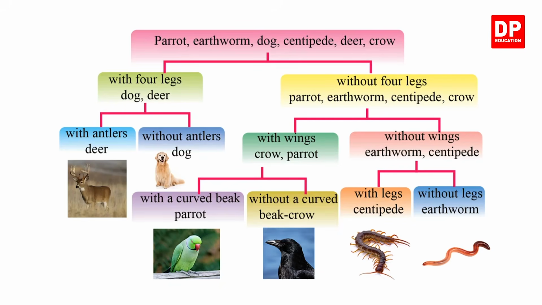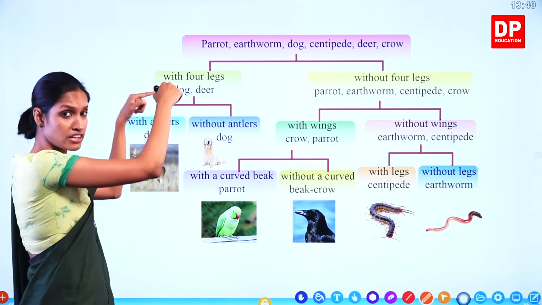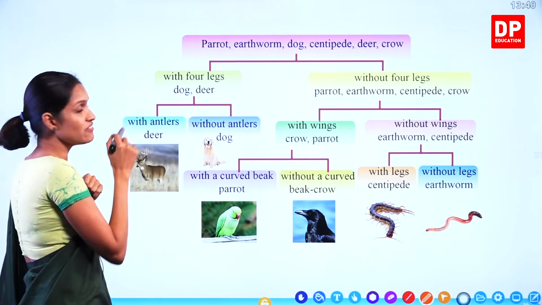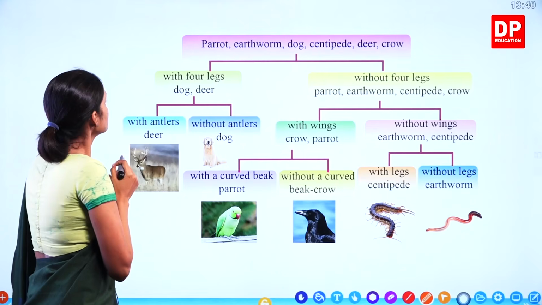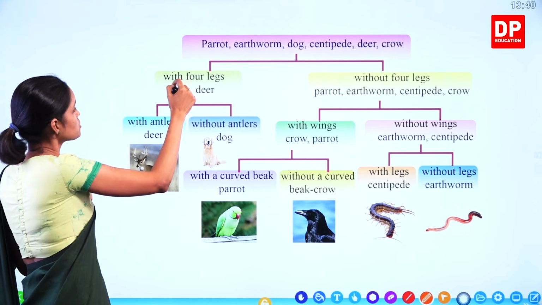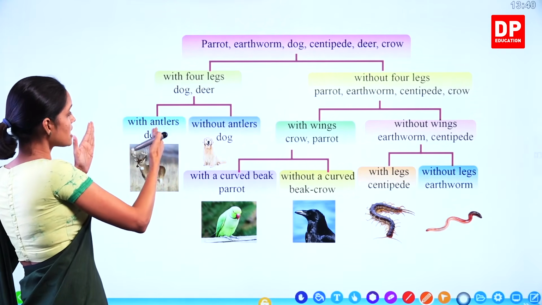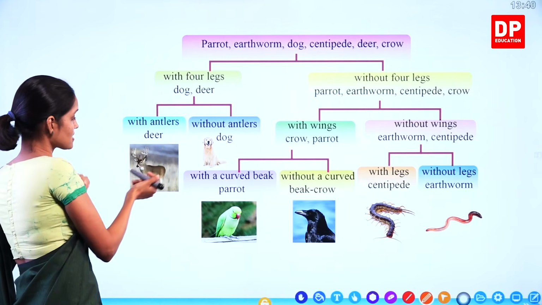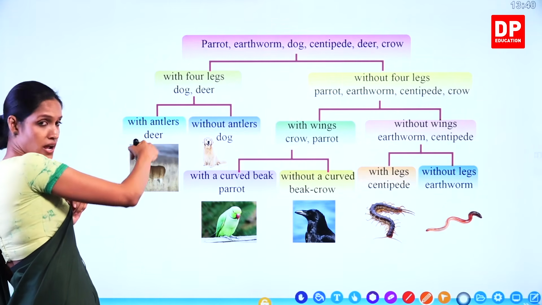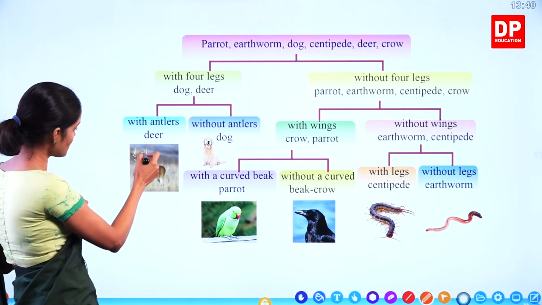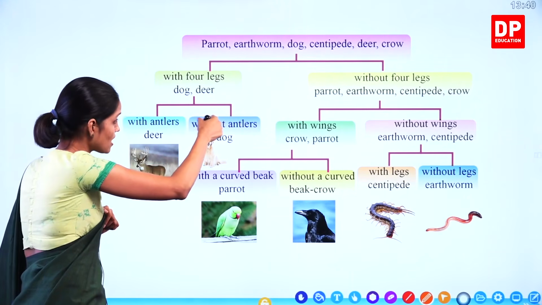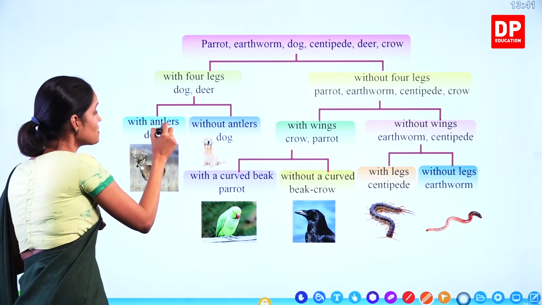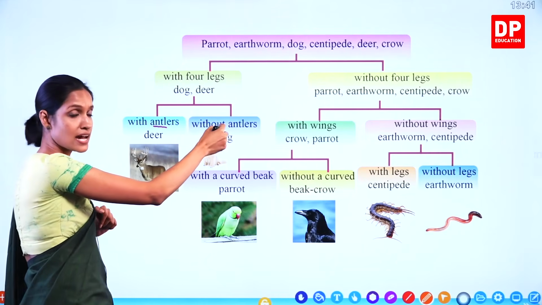So here we come to this side, we have two animals, it means we have to divide it again. Only one animal should be there at the end of each branch, understand? So we have two animals, dog and deer. This side with antlers, can you see its antlers? These branched horns it has. And without antlers, the absence of the same characteristic, goes to this side.